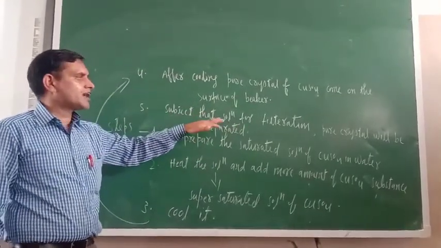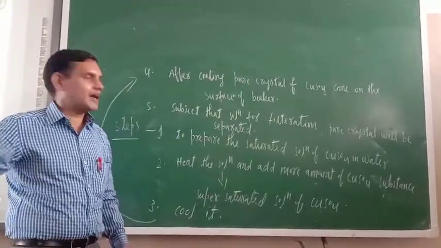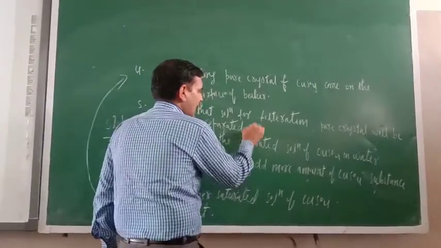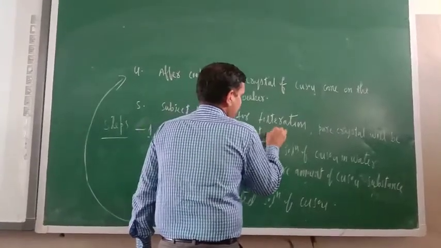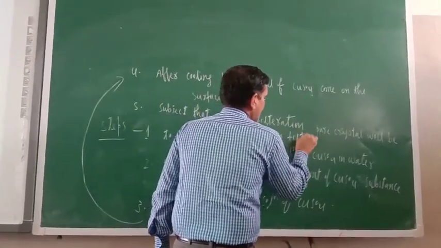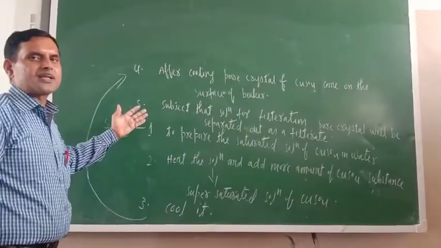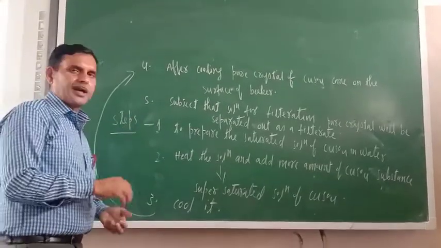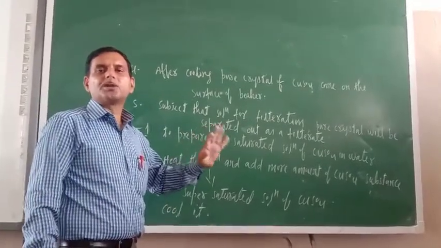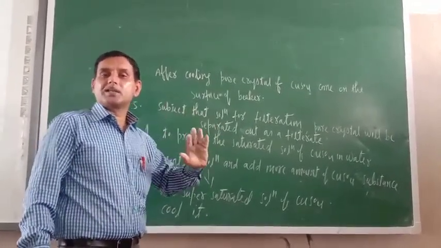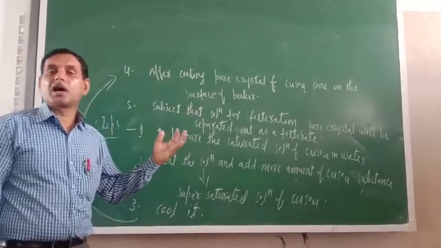Now subject this solution to filtration. Then the copper sulfate crystal will be separated out as a pure crystal. So now you have got the crystal of copper sulfate. Sometimes this cooling may take a little more time. There is no need to disturb the solution. Keep it undisturbed for a long period of time. Sooner or later you will have the pure crystal of copper sulfate.